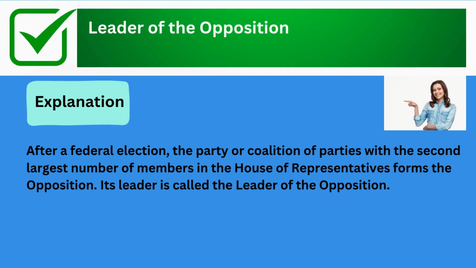The correct answer is leader of the opposition. Explanation: after a federal election, the party or coalition of parties with the second largest number of members in the House of Representatives forms the opposition. Its leader is called the leader of the opposition.